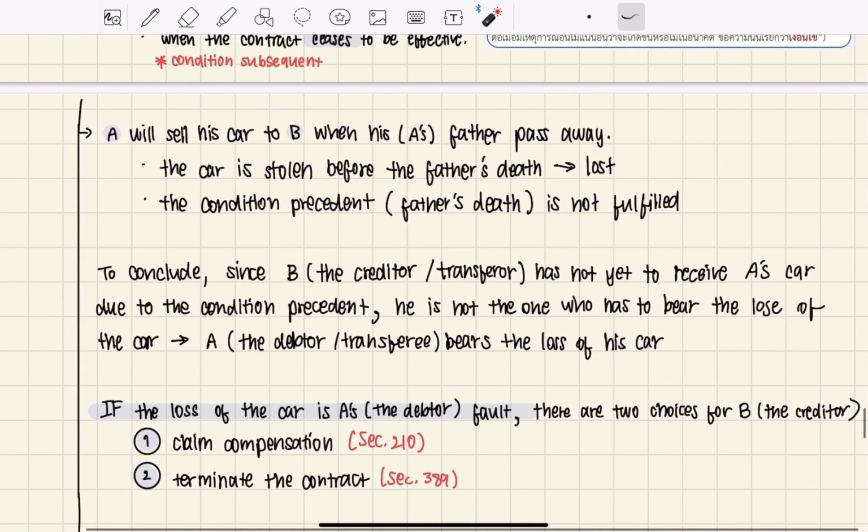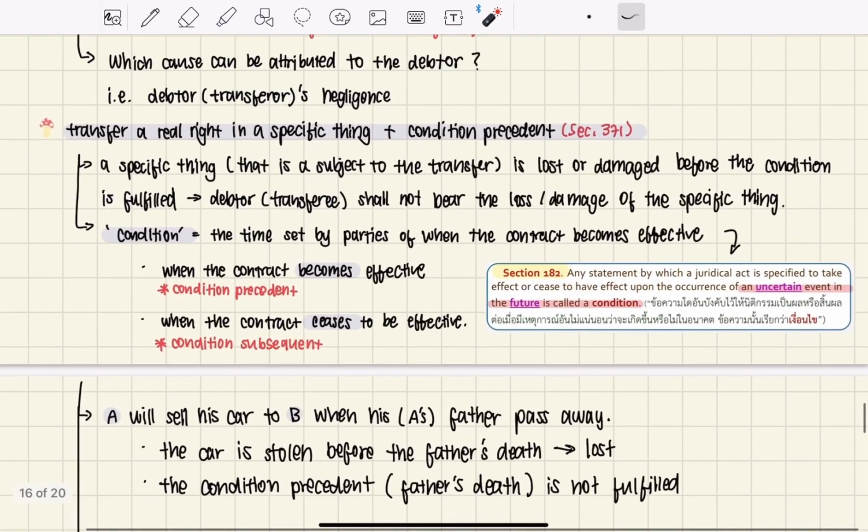So to conclude, since B, the creditor, has not yet received A's car due to the condition precedent, because A's father is not dead yet, B hasn't received the car. So he is not the one who has to bear the loss of the car.